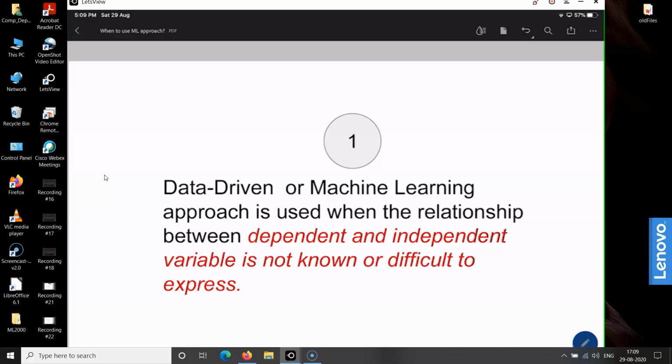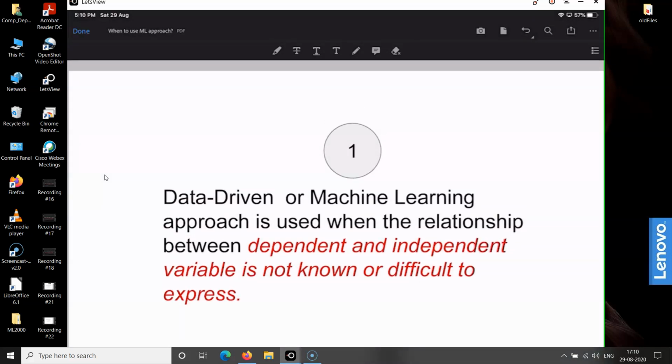Now, the data-driven approach or the machine learning approach is used when the relationship between the dependent and the independent variables is not known, or difficult to express, or uncertain. In our previous case, the dependent variable was employability. Employability depends upon what factors? CGPA, communication skill, programming aptitude. So these are the independent variables upon which the dependent variable employability depends. In this case, we cannot express employability clearly in terms of these three independent variables, and that's why the machine learning approach is suitable to adopt in such situations.